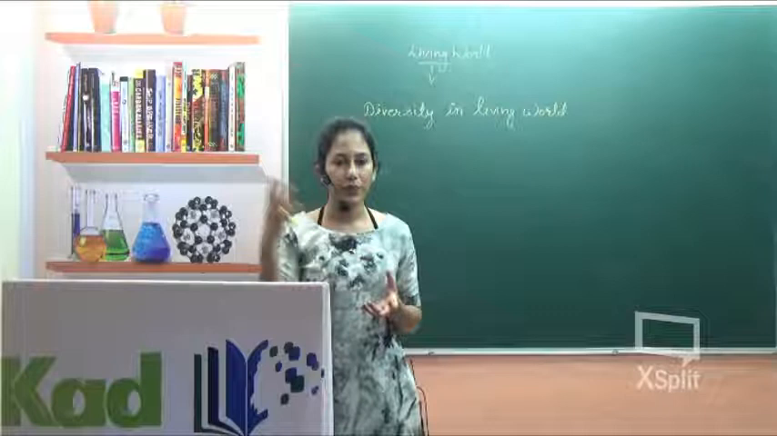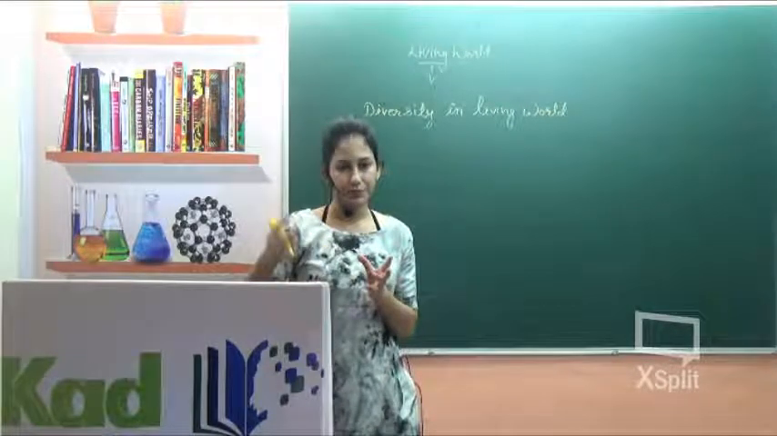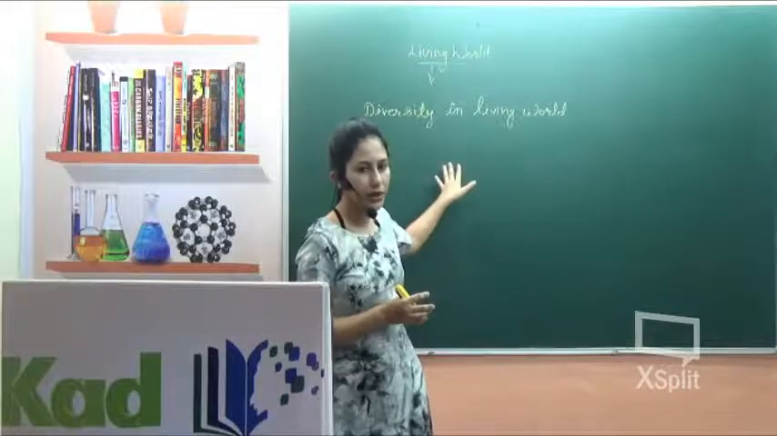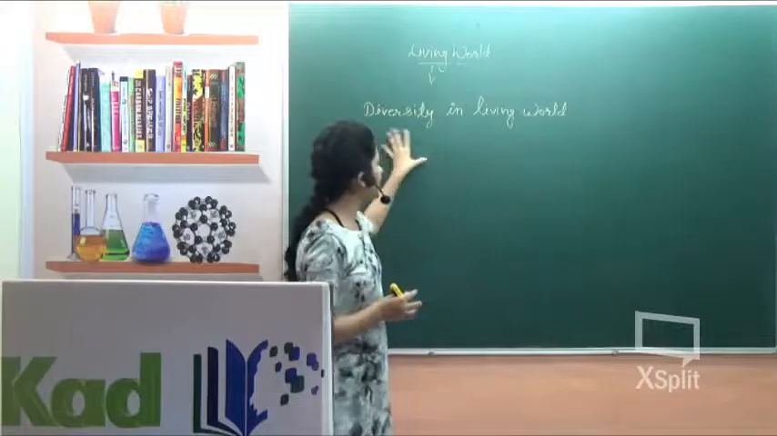Okay, so let's start the chapter Living World. In this chapter we have discussed the first topic. Which first topic have we discussed? Characteristics of livings. After this we will discuss the diversity in the living world.